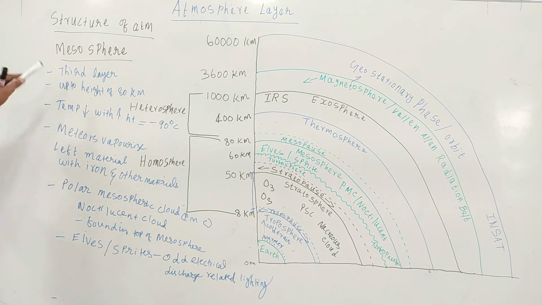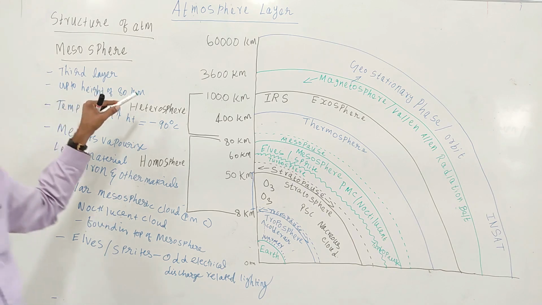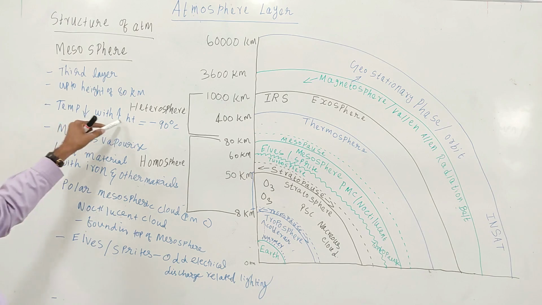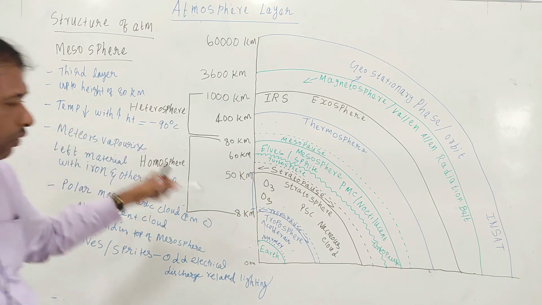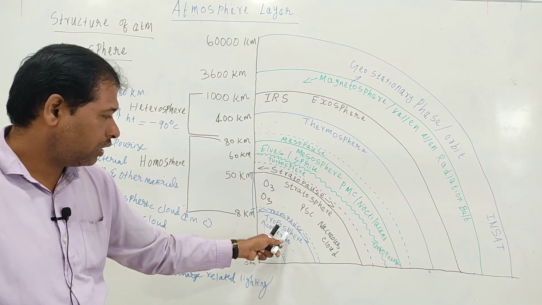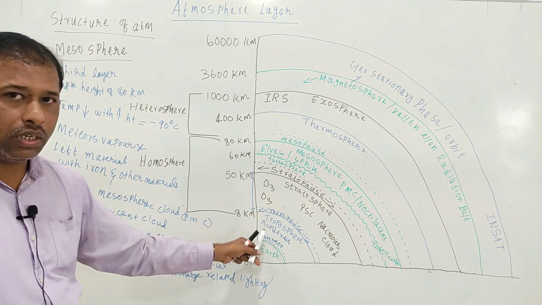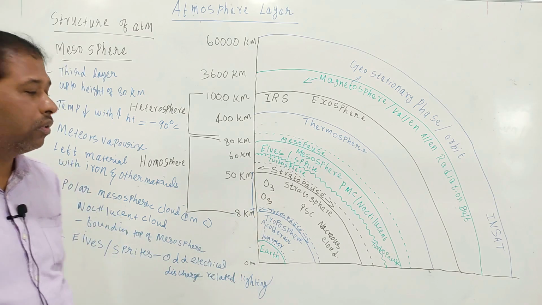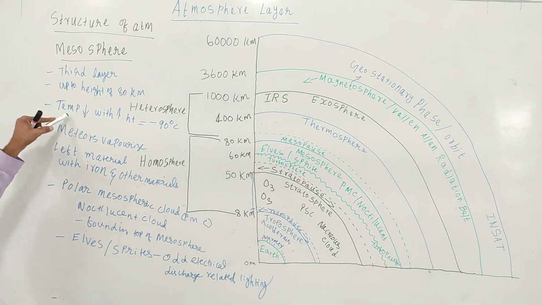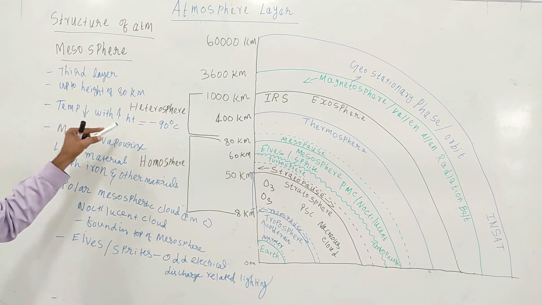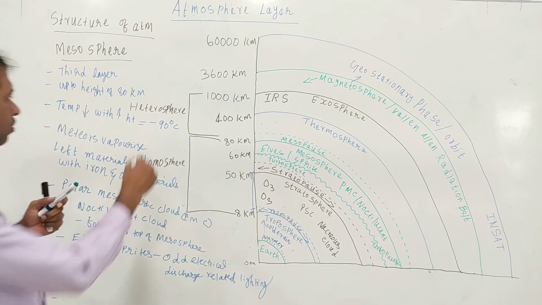So it is the third layer, up to a height of 80 kilometers. Here the temperature decreases with increasing height. Likewise, as we discussed earlier in the troposphere, here also the temperature decreases with increasing altitude, but here it decreases strongly.